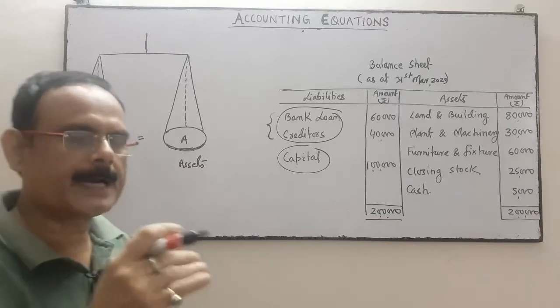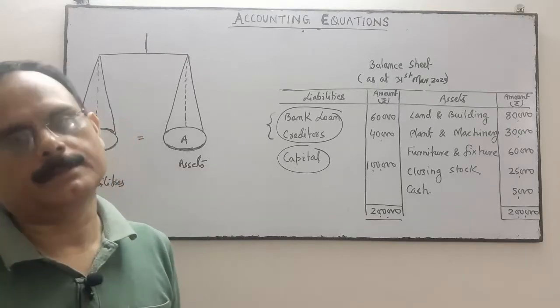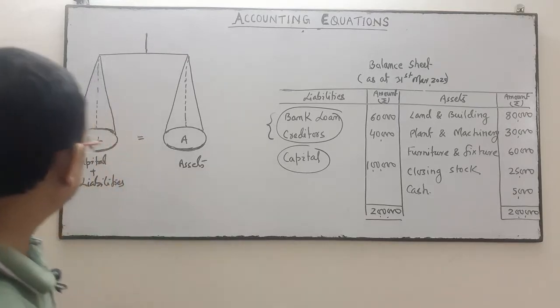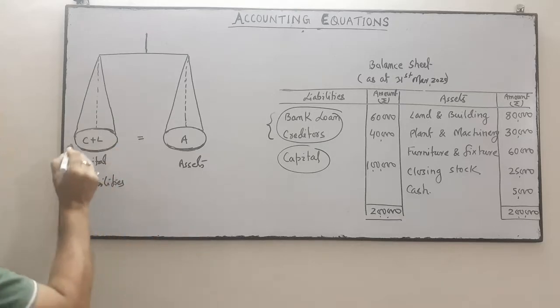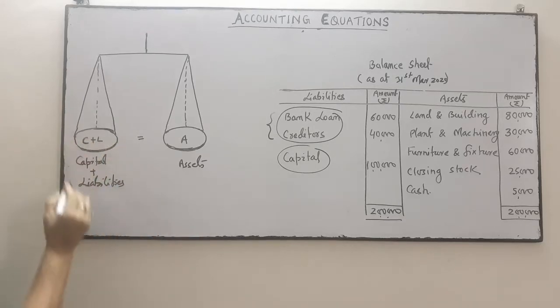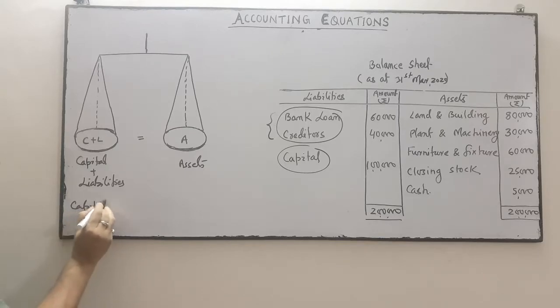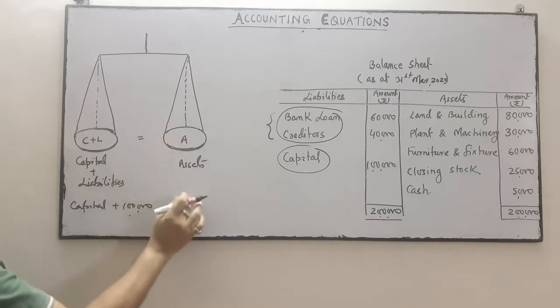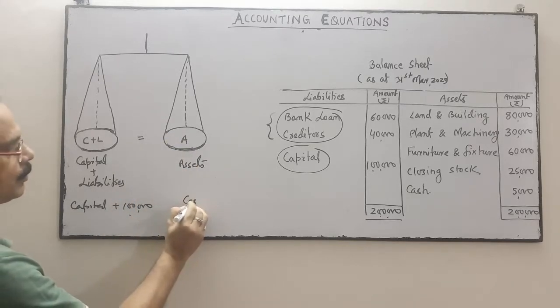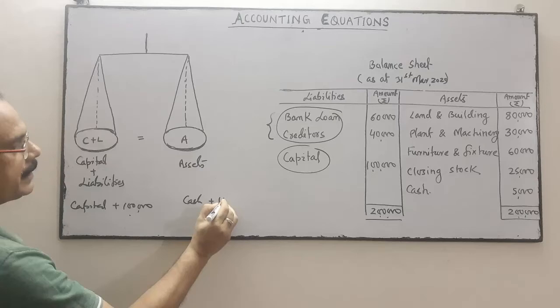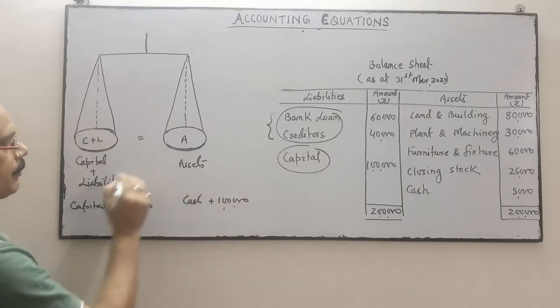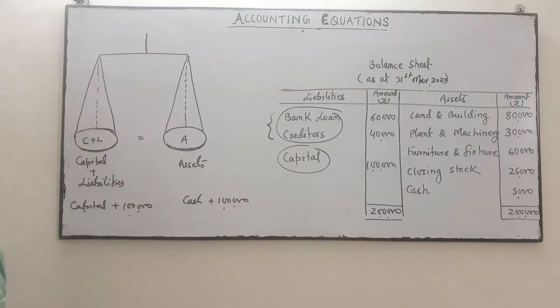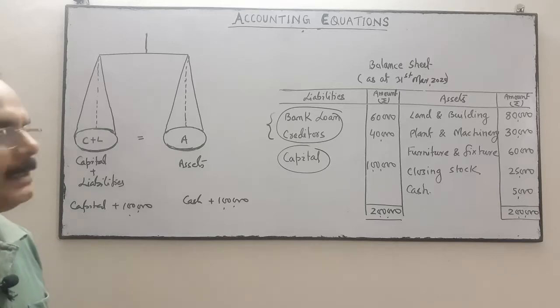Suppose the business proprietor has introduced 1 lakh in the business. So if the proprietor introduces 1 lakh, the capital will increase by 1 lakh, and on the other side, your asset side, your cash will also increase by 1 lakh. So the equation is balanced.